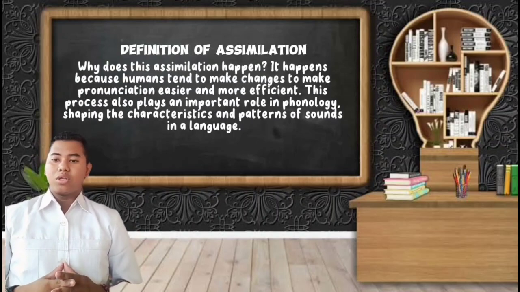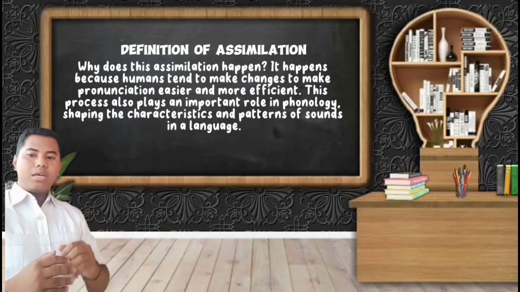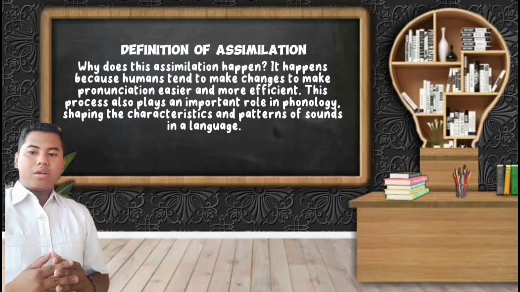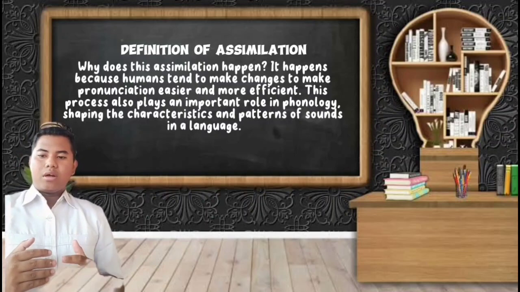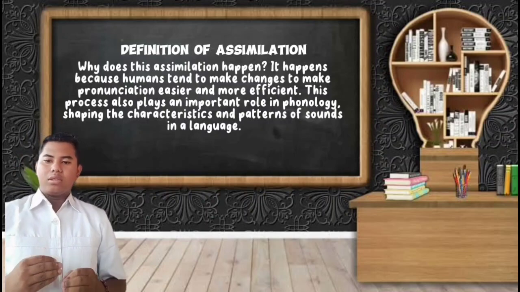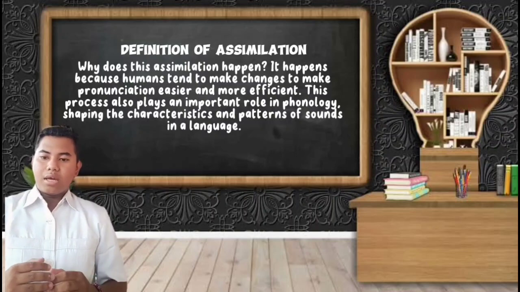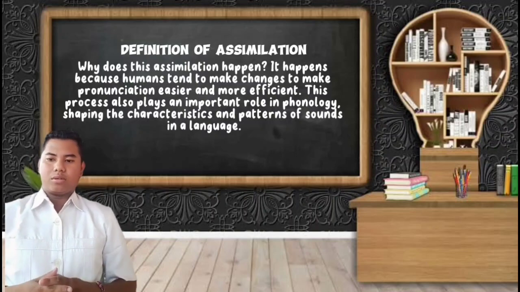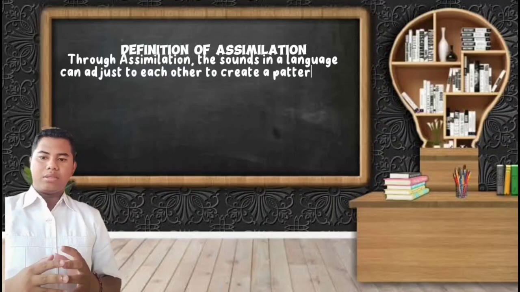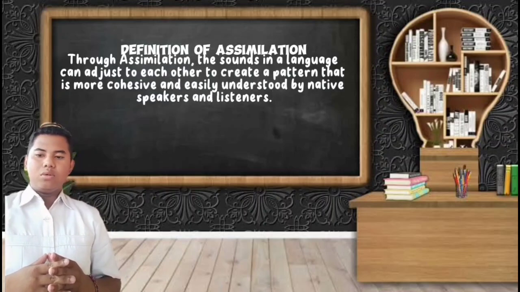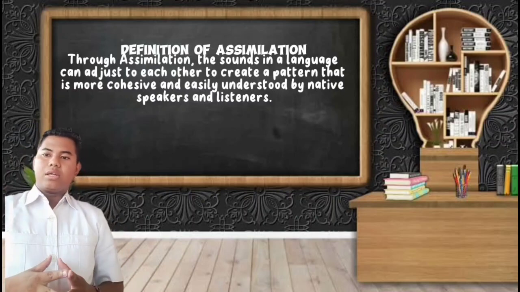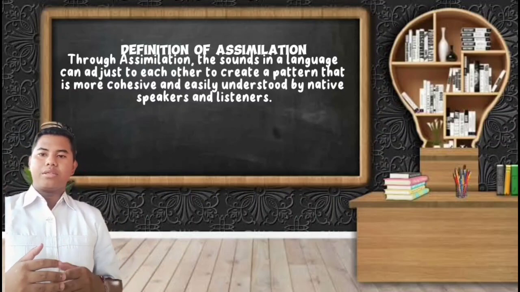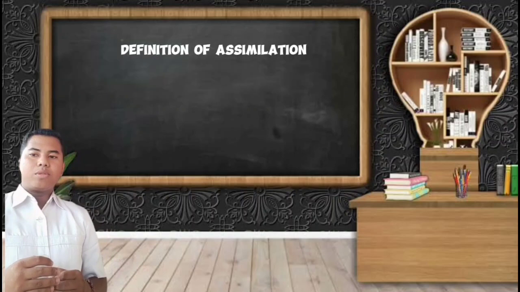It happens because humans tend to make changes to make pronunciation easier and more efficient. This process also plays an important role in phonology, shaping the characteristics and patterns of sound in a language. Through assimilation, the sounds in a language can adjust to each other to create a pattern that is more cohesive and easily understood by native speakers and listeners.